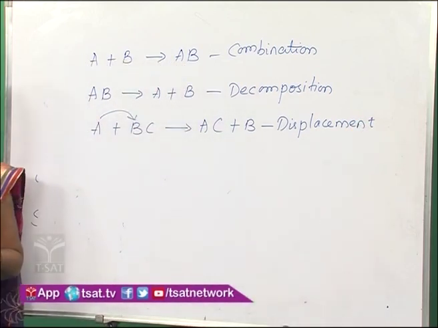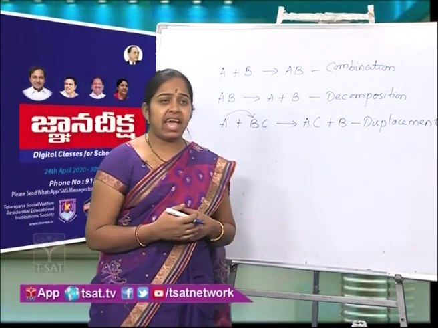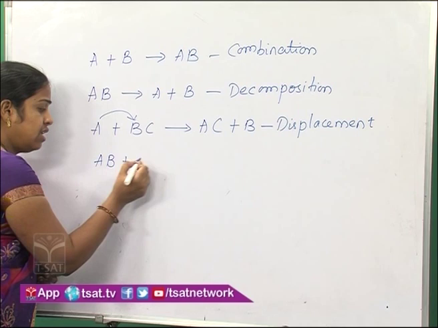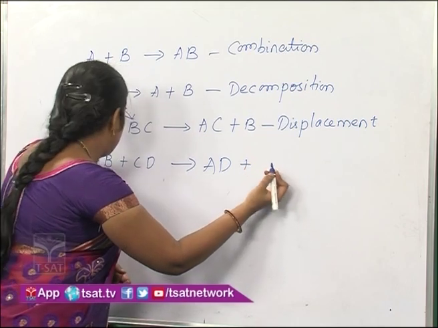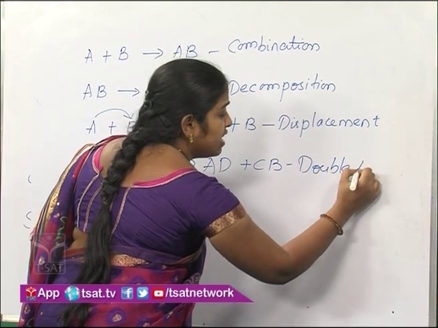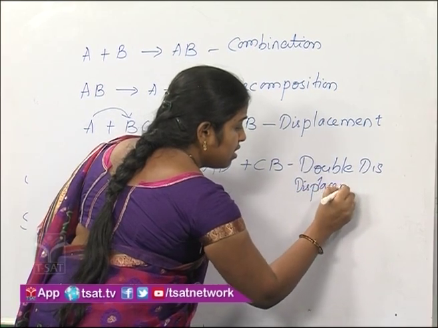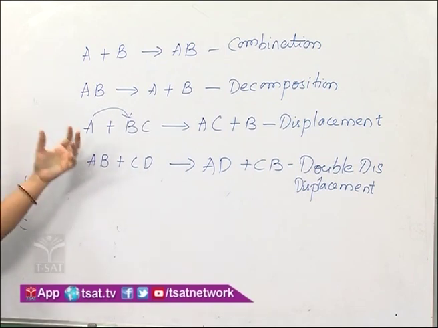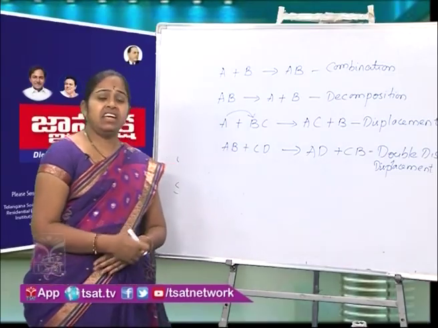Next type of reaction is double displacement reaction, where the reactants mutually exchange their chemical constituents. For example, AB plus CD gives AD plus CB. This reaction is called double displacement. Here exchange of constituents takes place. So these are the four different types of reactions which happen in our day-to-day life. So we'll move on to discuss the reactions in detail.